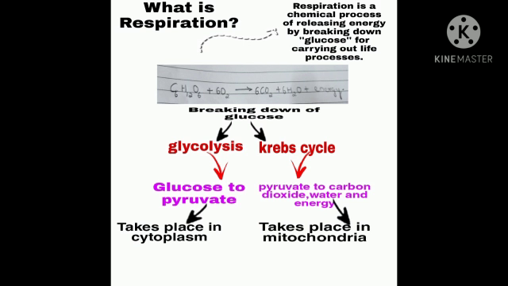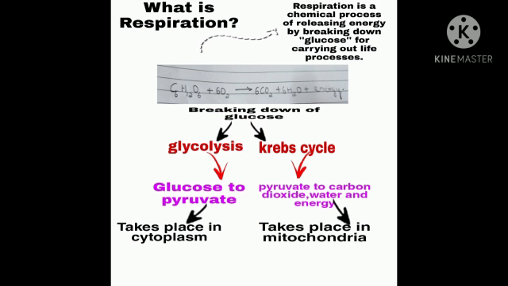First one is glycolysis. It takes place in the cytoplasm. In this glycolysis process, glucose breaks into pyruvate. Now, the second thing is the Krebs cycle. This takes place in the mitochondria. The pyruvate further breaks down into carbon dioxide, water, and energy. So, energy is released in the mitochondria. So, mitochondria is called the powerhouse of the cell. ATP is called the energy currency, that we will learn later.